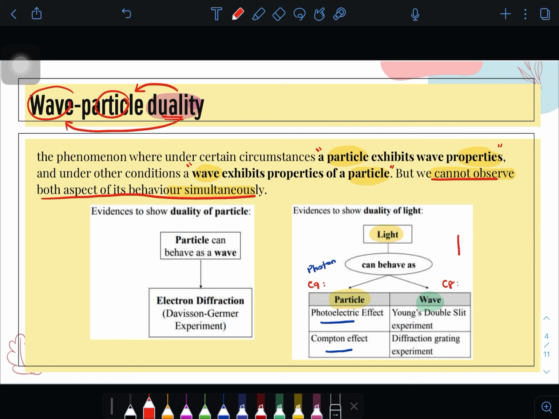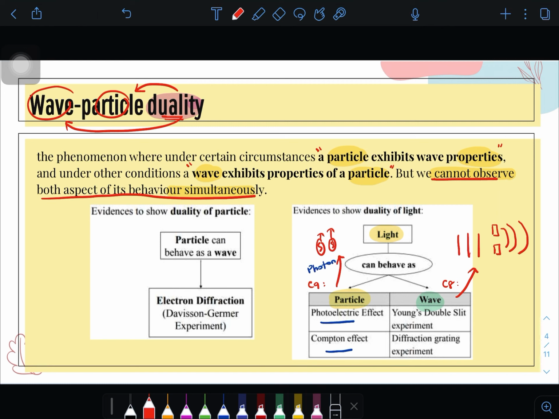Sebab apa? Kita ada satu cahaya yang masuk dekat satu slit ataupun dua slit dan cahaya tersebut dia diffract ataupun bending of light. So cahaya tersebut exhibit as a wave in chapter 8 and in chapter 9 kita belajar photon. Planck kata cahaya dalam bentuk paket ataupun kuanta.